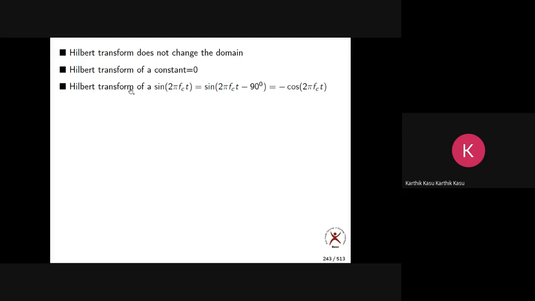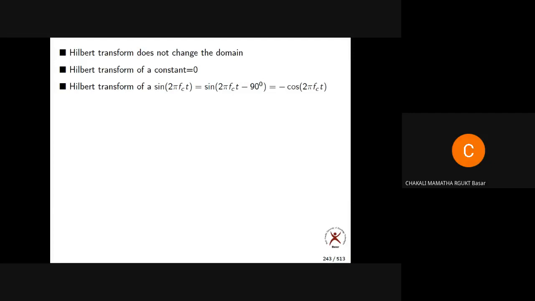The Hilbert transform of sin 2 pi fct is minus cos 2 pi fct. Can you check whether it is correct? I have a doubt. Is sin 2 pi fct minus 90 degrees equal to minus cos 2 pi fct or plus cos 2 pi fct?